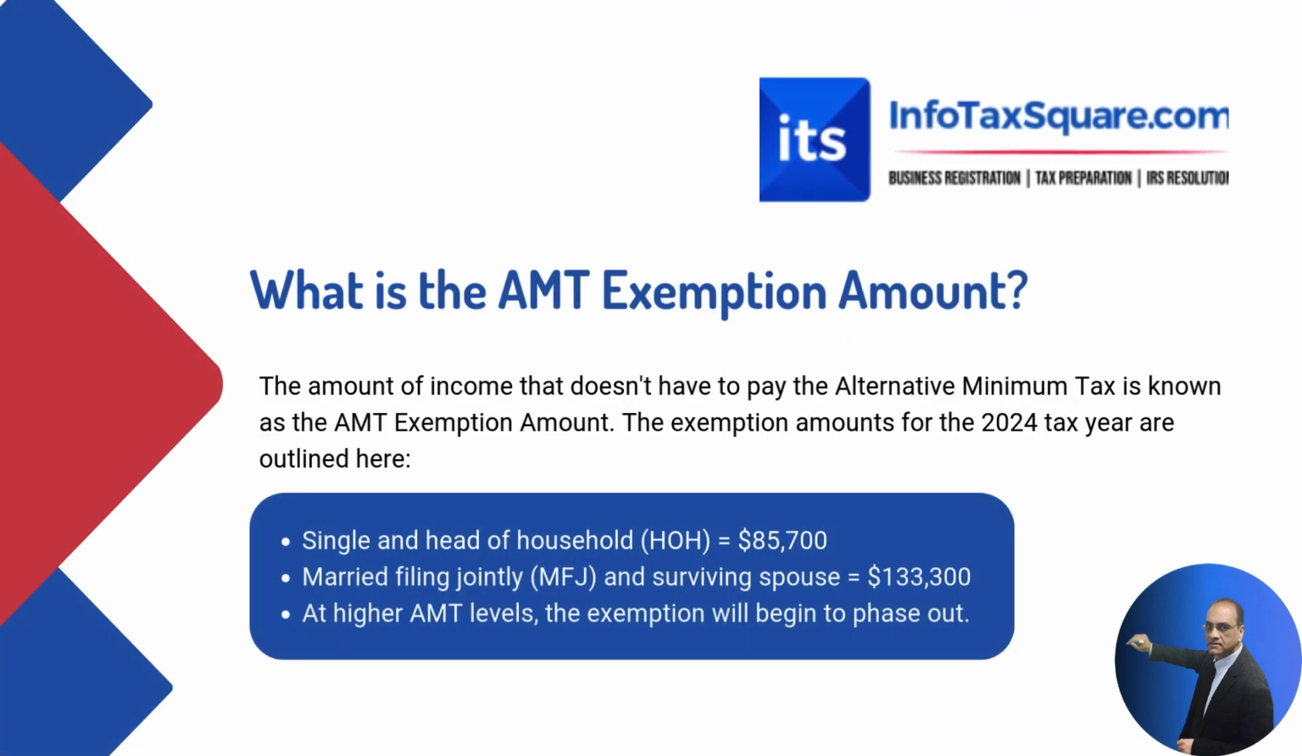Now, what is the AMT exemption amount? The amount of income that does not have to pay alternative minimum tax is known as the AMT exemption amount. The exemption amounts for the 2024 tax year are outlined here based on the filing status. For single and head of household, it is $85,700. For married filing jointly and surviving spouse, it is $133,300. And at higher AMT income levels, the exemption will begin to phase out.